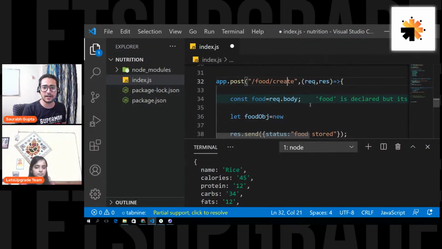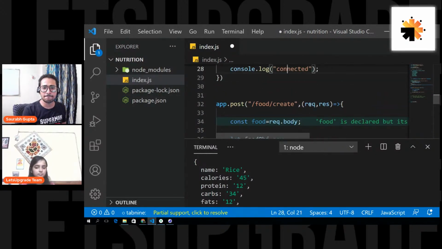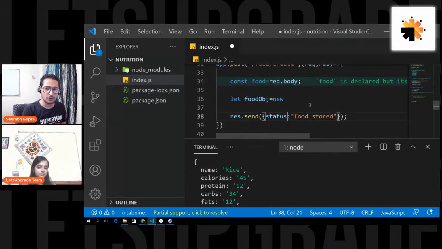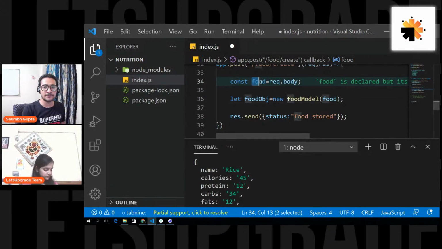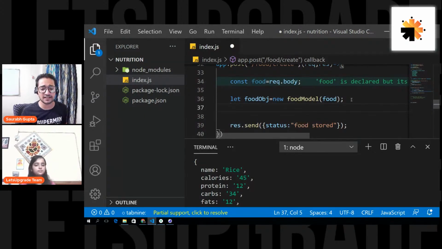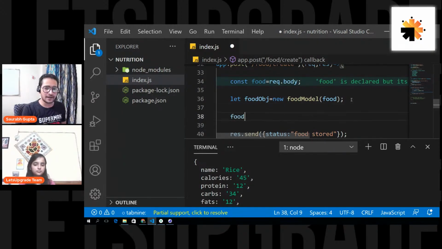So what was the model name? Food model. So that's it, simple. New food model, and then pass the object that you got from the front end, the data. So I'm passing food, this thing. Basically, I created a model object, and now the last thing I have to do is call a save function that is very simple, and we'll save it then in our MongoDB database. So let's check it out. So I created food object.